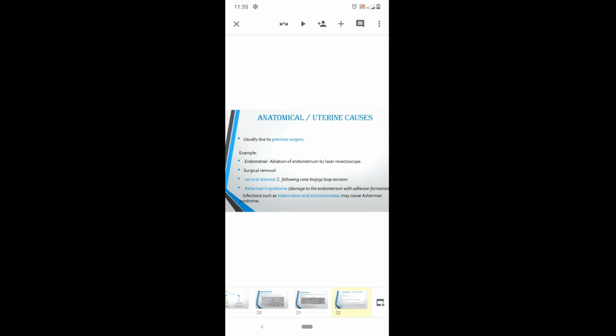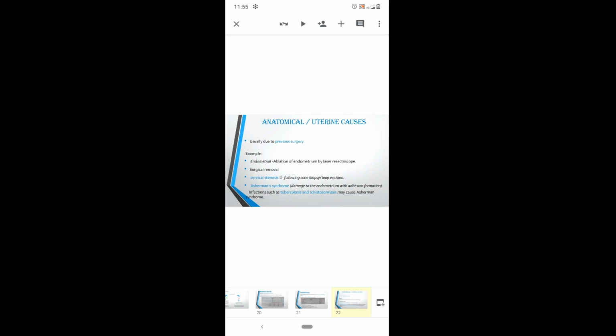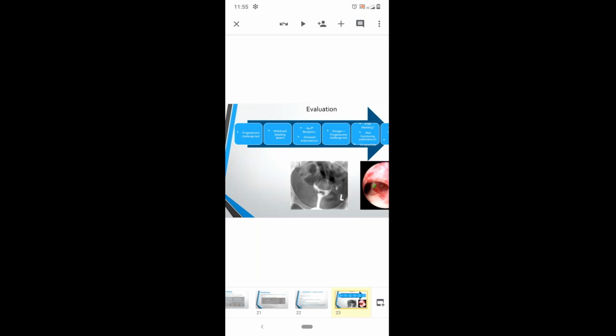How do you evaluate these uterine causes? We have to give a progesterone challenge test. That is, we have to give a progesterone dose of either hydroxyprogesterone 5 mg TID for 3 days or 5 days, and then we have to check for her menstrual cycle. She'll bleed within 2 to 7 days. If she has not attained her cycle, that is, withdrawal bleeding is absent, then we have to assume that there are no progesterone receptors in the endometrium and it is a diseased endometrium. And then we have to go for estrogen and progesterone challenge.